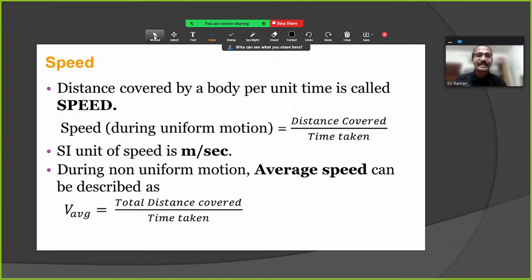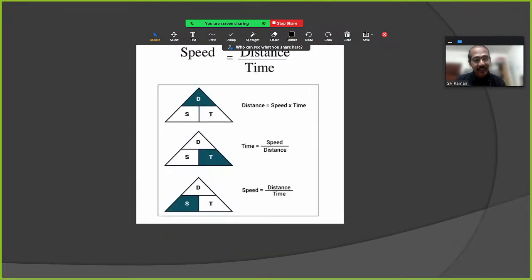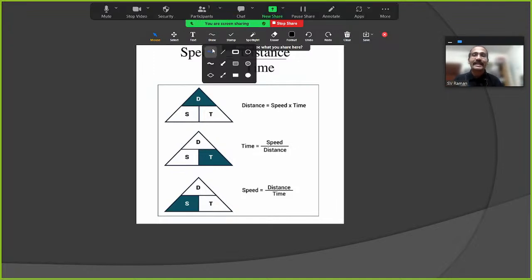That speed is instantaneous speed. Instantaneous speed means at a particular place, at a particular time, the speed of a vehicle. We call it instantaneous speed.